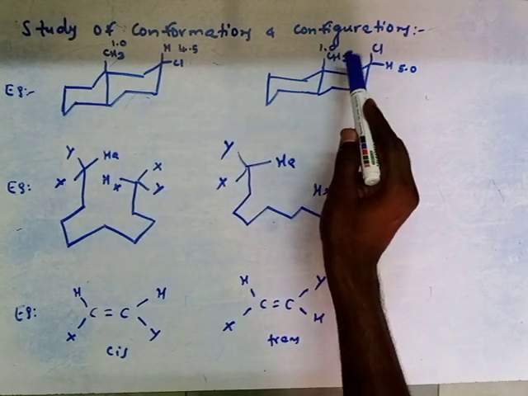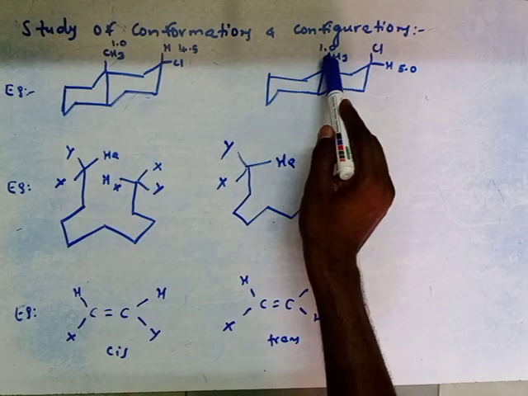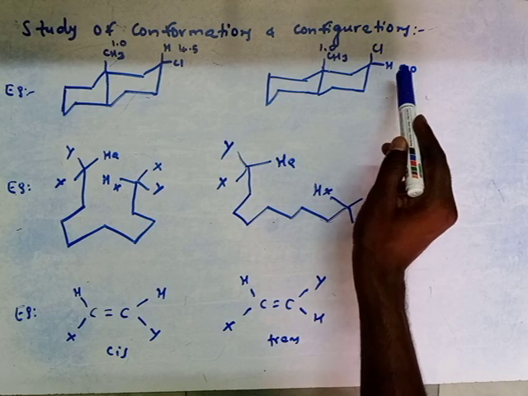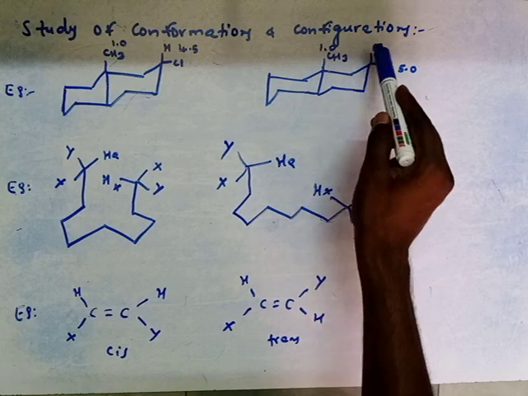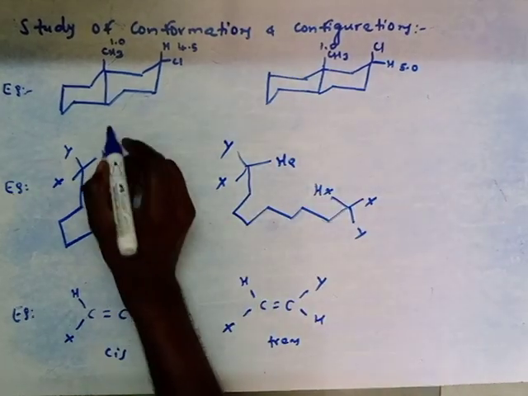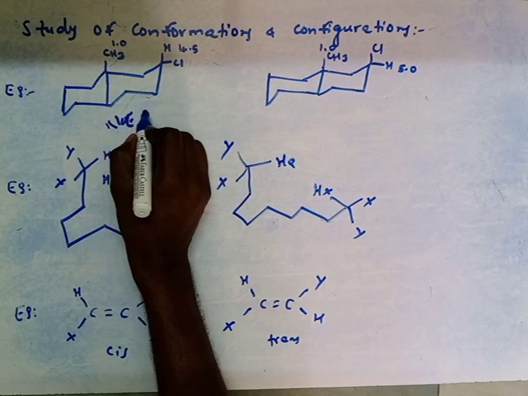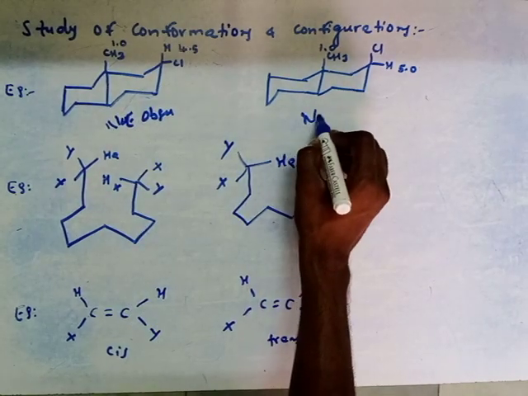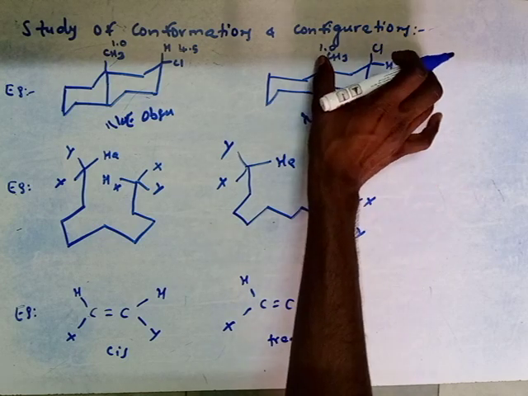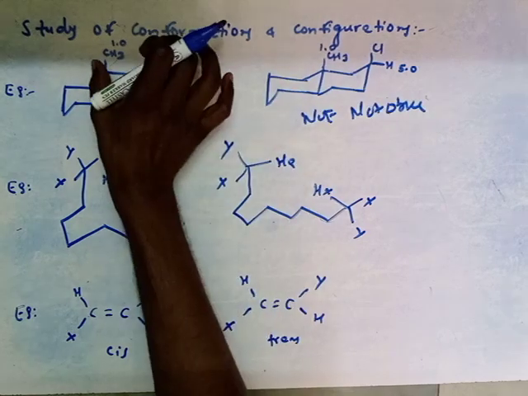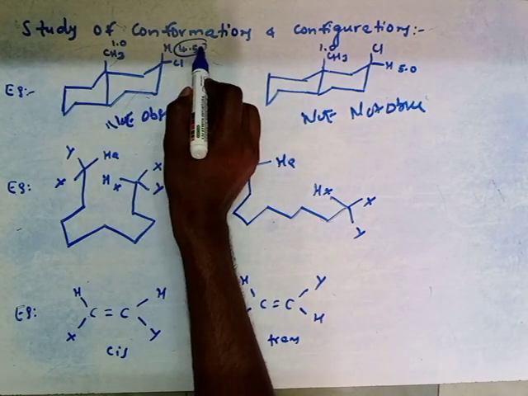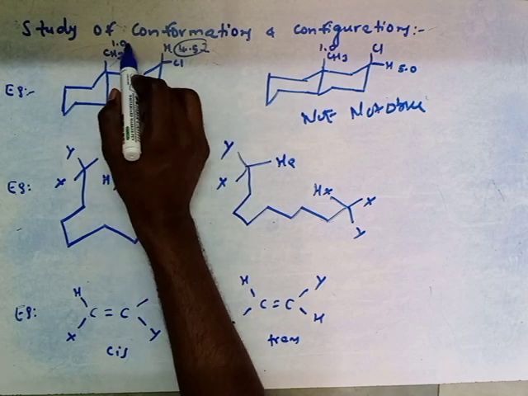Whereas if on double irradiation of 1.0 there is no signal enhancement at 5.0, then we can say that the chlorine is present at the axial position. So here NOE is observed in one case and not observed in the other, because in one case these are very far from each other and in the other these two are very close to each other. That's why there is a signal enhancement at 4.5 by double irradiation at 1.0.